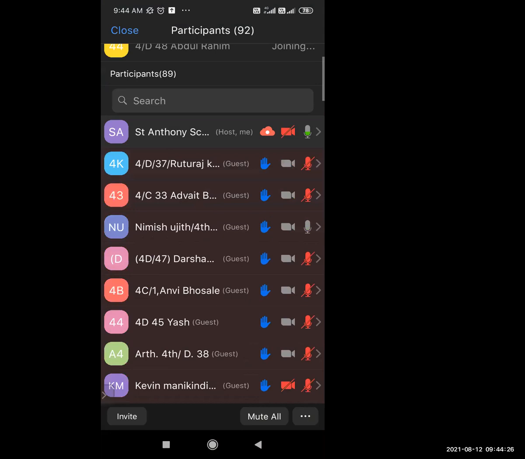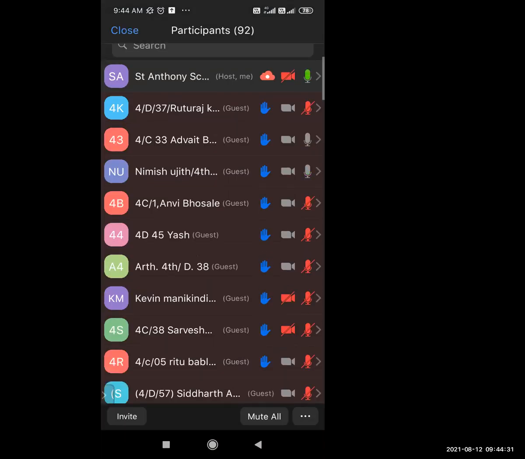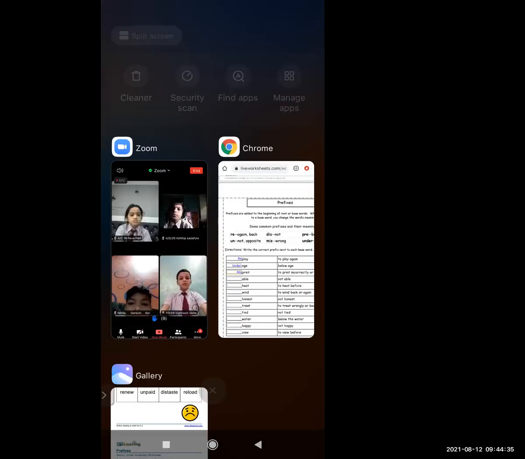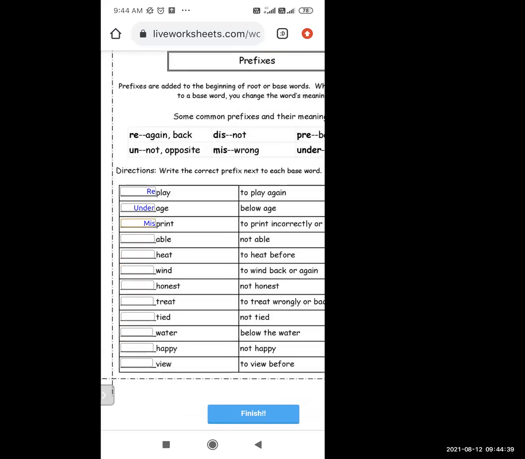Advait Bhagwat, unmute yourself. Yes, Nimish. Good try. Now tell me what prefix I should add in the front of the next word, able. The hint is given as not. Not able. Unable. Unable is also right and disable is also right.